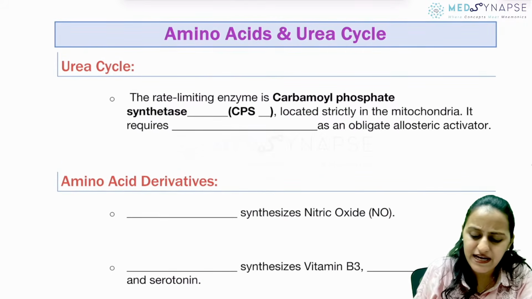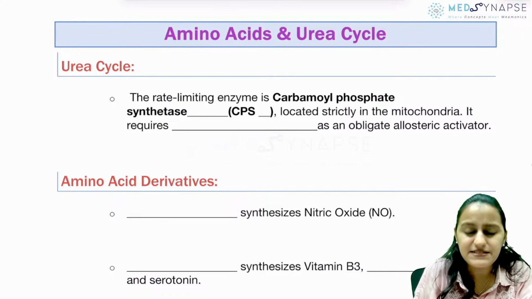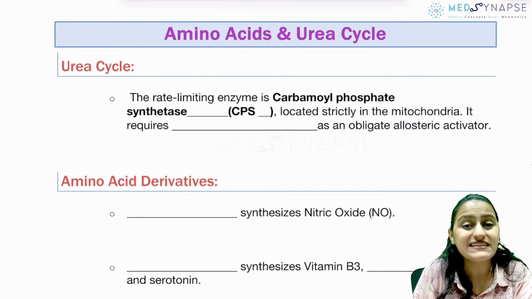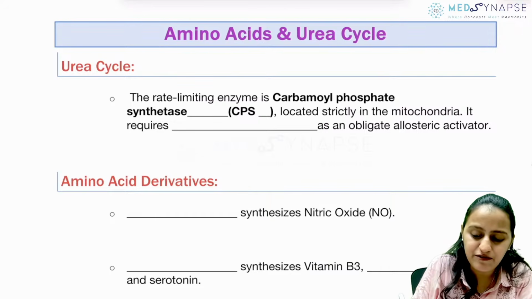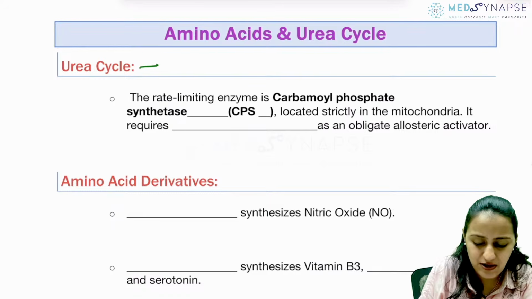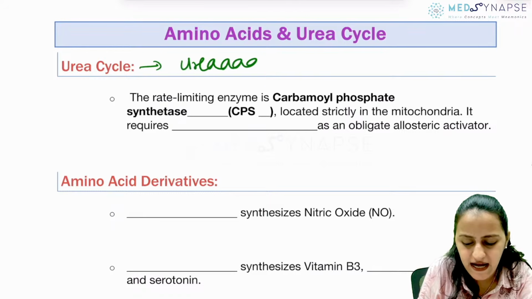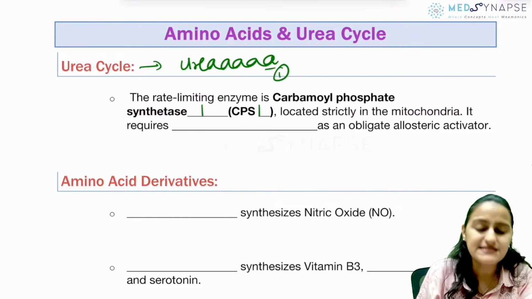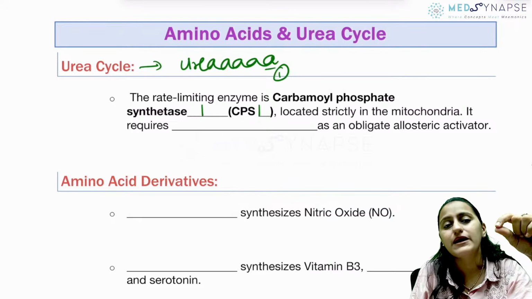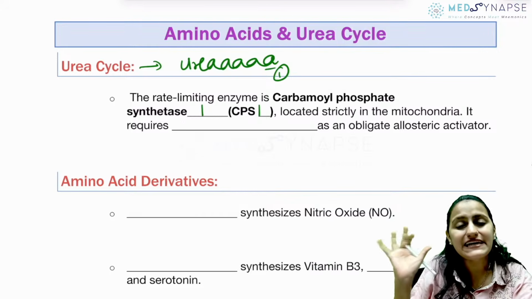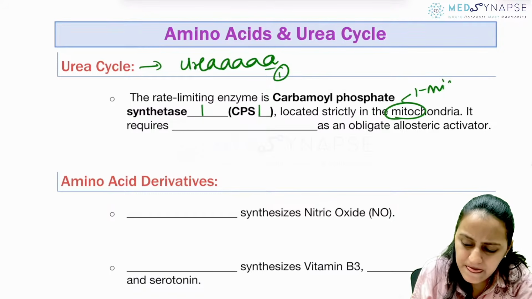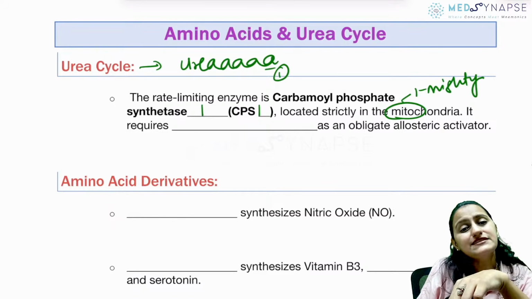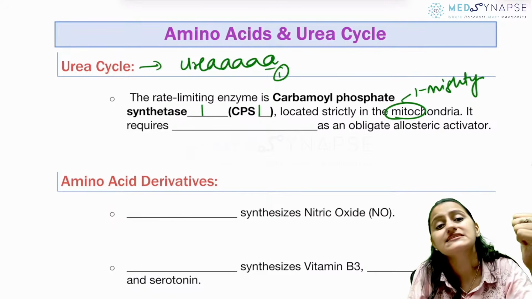Okay, so urea cycle, the rate limiting enzyme is carbamoyl phosphate synthetase, CPS1 or CPS2. What is the rate limiting enzyme for urea cycle? CPS1 or CPS2. Remember, it has urea, right? All the A. A is the first alphabet. It is CPS1. 1 is the mighty number. Rank 1 is like the mighty rank. So remember, mitochondria, number 1 mighty, CPS1 is mitochondrial, CPS2 is cytosolic.